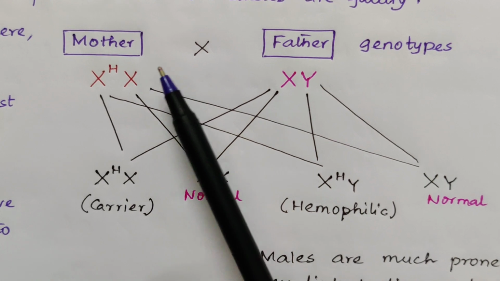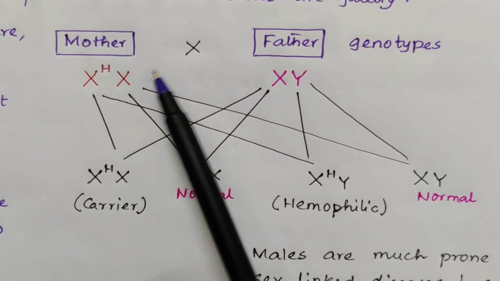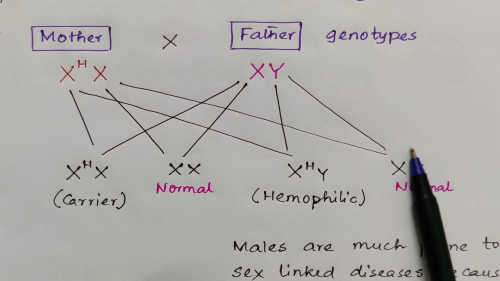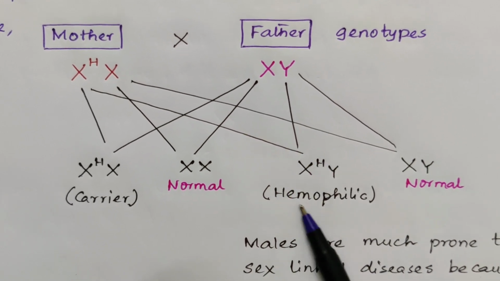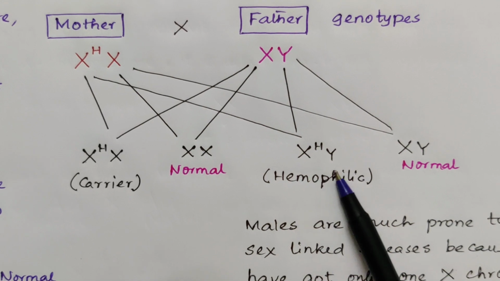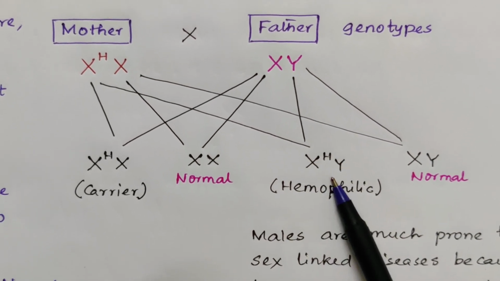This is the case of sex-linked inheritance. Now this normal X is crossed with this Y, the son is normal. So the chances of getting hemophilia or color blindness is very much for the males.